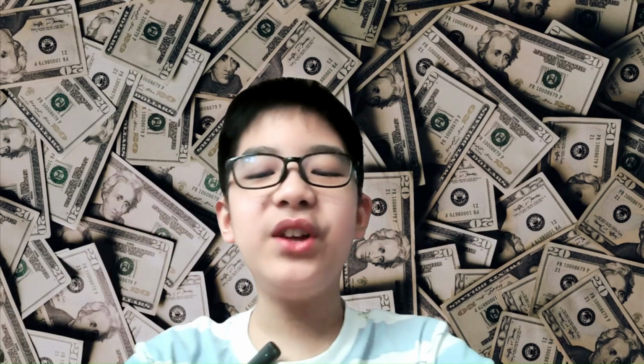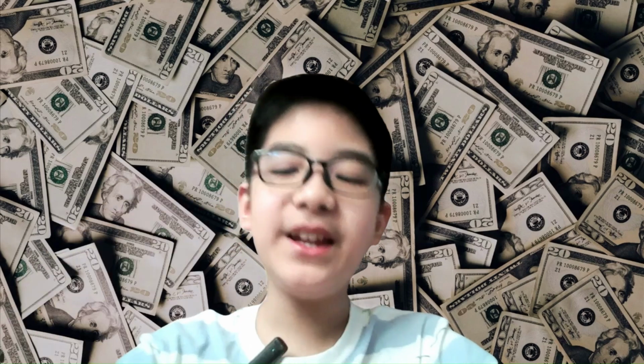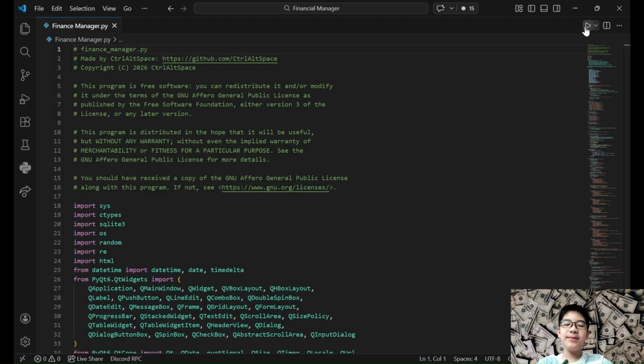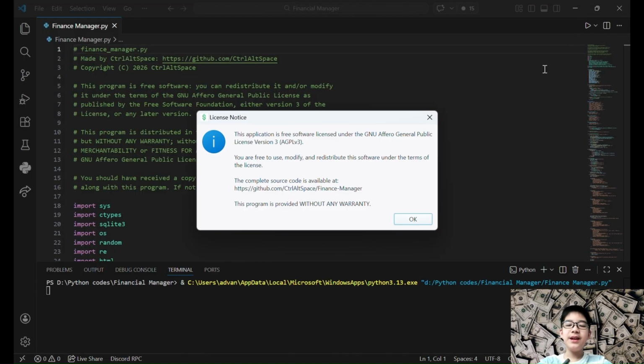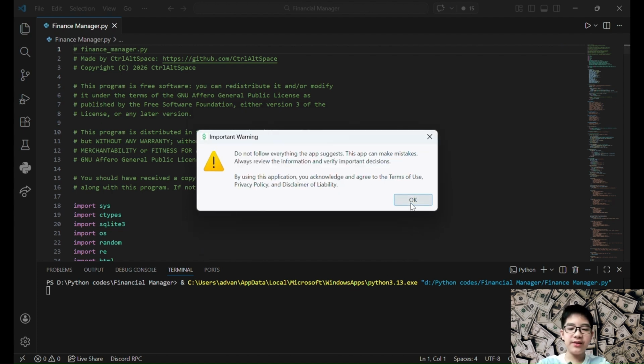Everyone! Today I'm going to show you a project I built called Finance Manager. It's a desktop app made in Python that helps track income, expenses, budgets, saving goals, and recurring transactions.